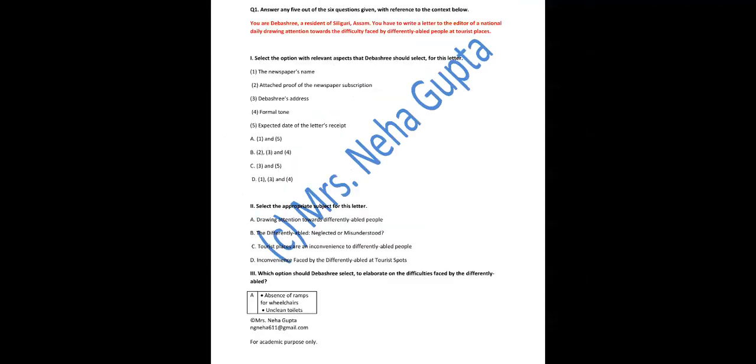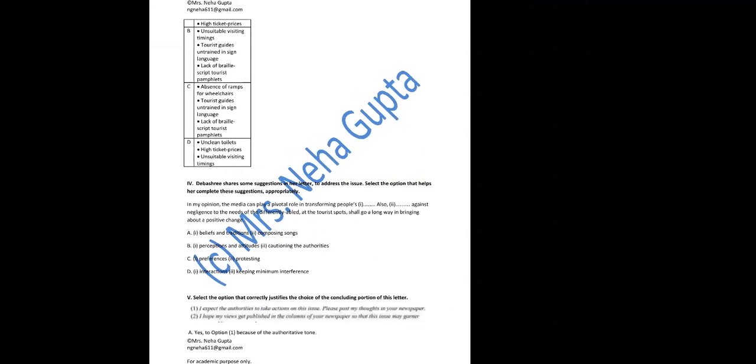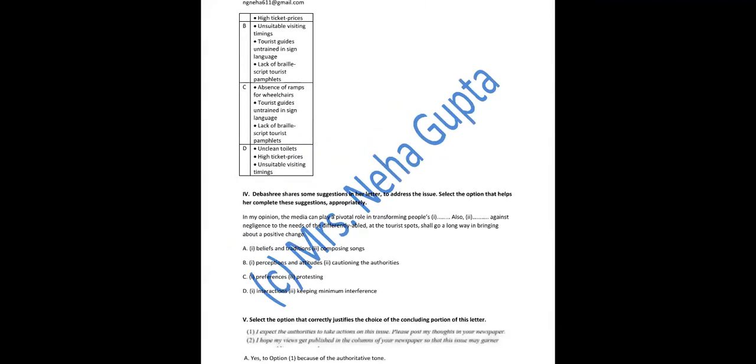Fine. Let's see the second point. B point. For A point, one more point is there. High ticket prices, that is common to everybody, not only to differently able people. Let's come to B part. B is unsuitable visiting timings. If it is unsuitable, it is unsuitable for everyone. Tourist guides untrained in sign language. Okay, this is important in respect to differently able people. Lack of Braille script tourist pamphlets. Okay, there are no Braille script pamphlets for the people who are blind who want to know about the tourist places. Okay, this can go, but the first point cannot go in B part.